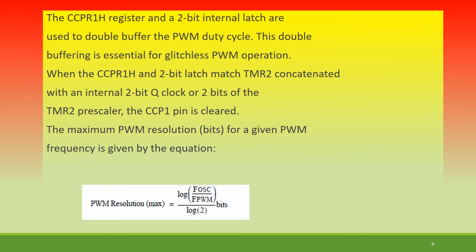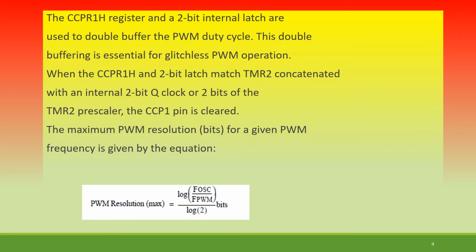The CCPR1H register and a 2-bit internal latch are used to double buffer the PWM duty cycle. This double buffering is essential to avoid glitches in PWM operation. When the CCPR1H and 2-bit latch match TMR2 concatenated with an internal 2-bit Q clock or 2 bits of the TMR2 prescaler, the CCP1 pin is cleared.